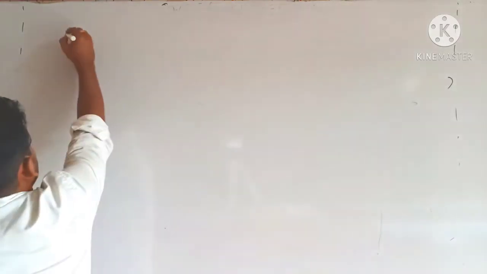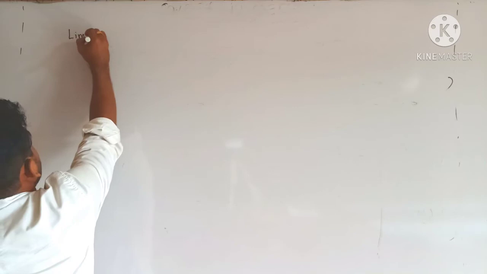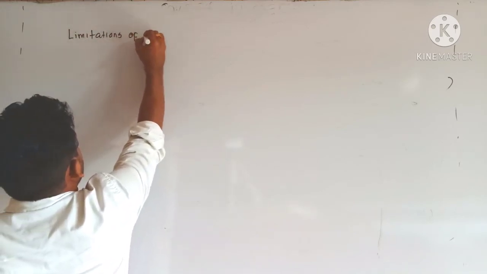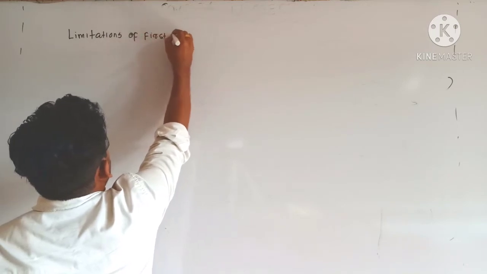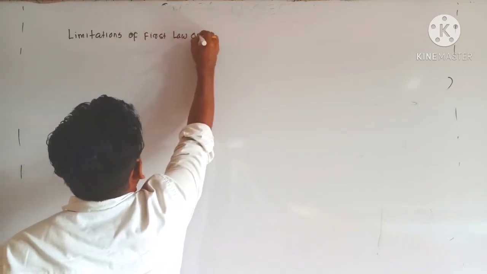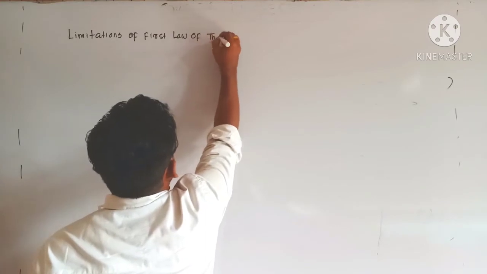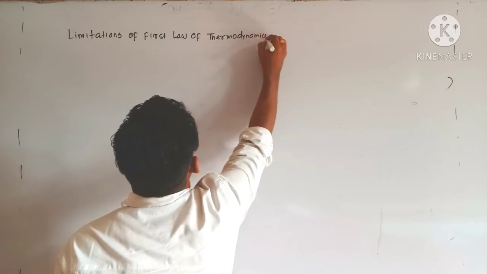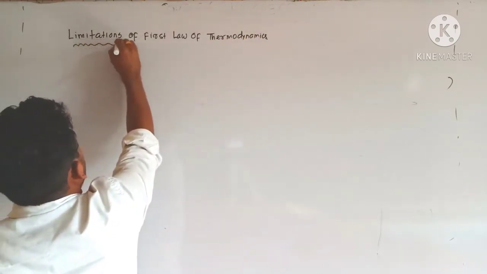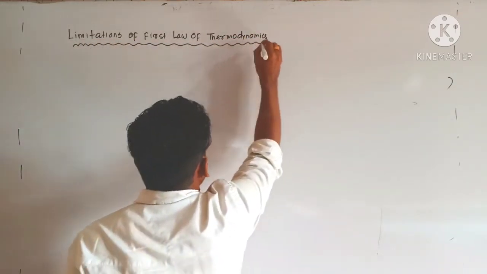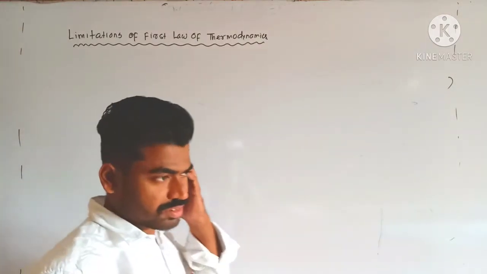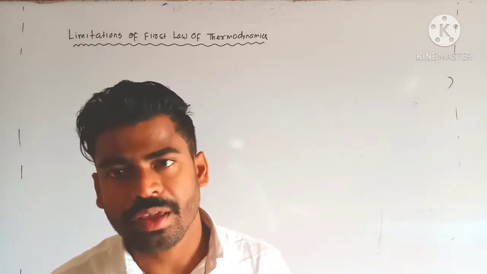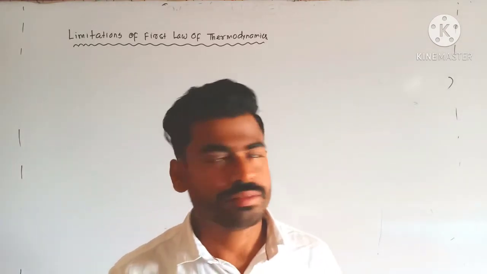That is, limitations of the first law of thermodynamics. So the first limitation: it only deals with the feasibility of a chemical change.